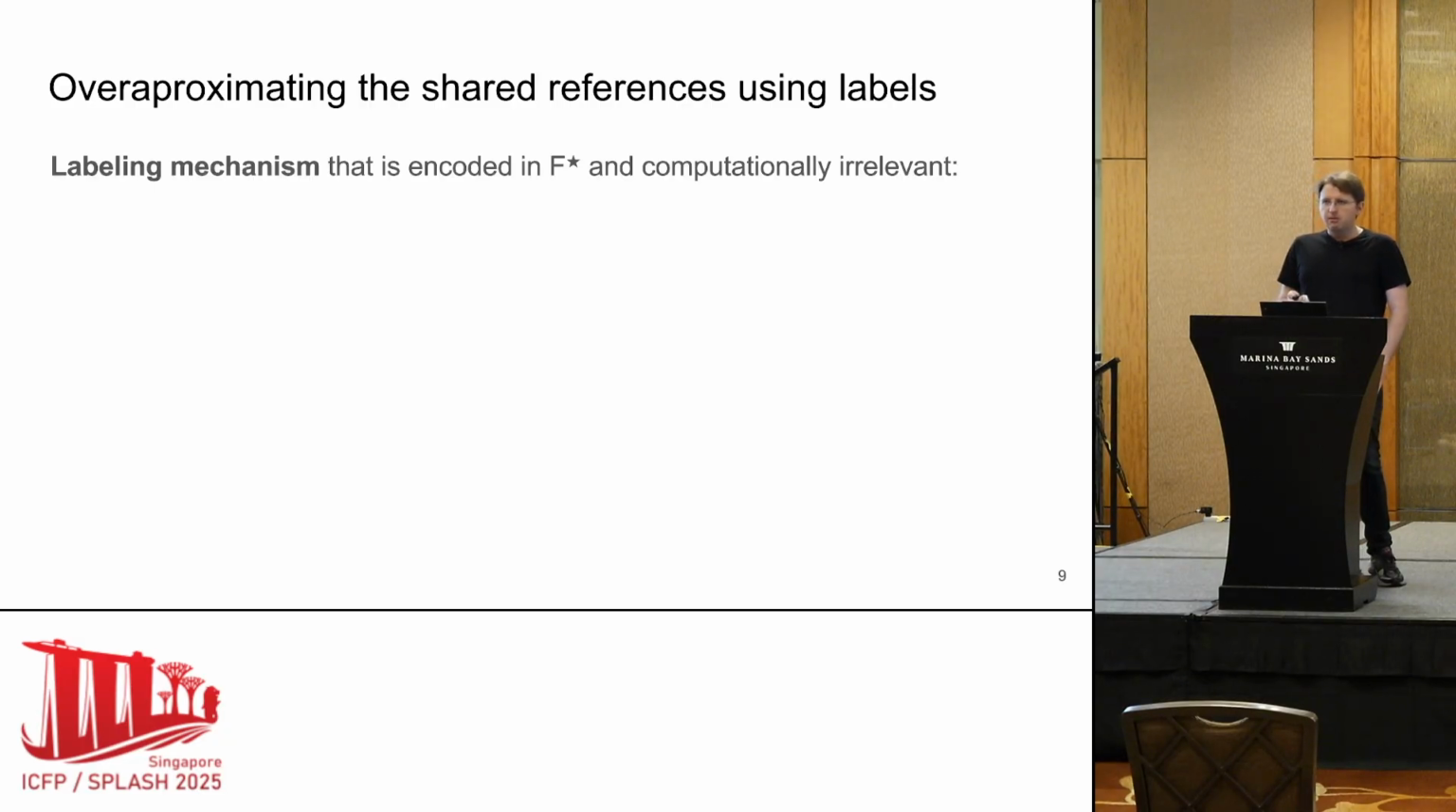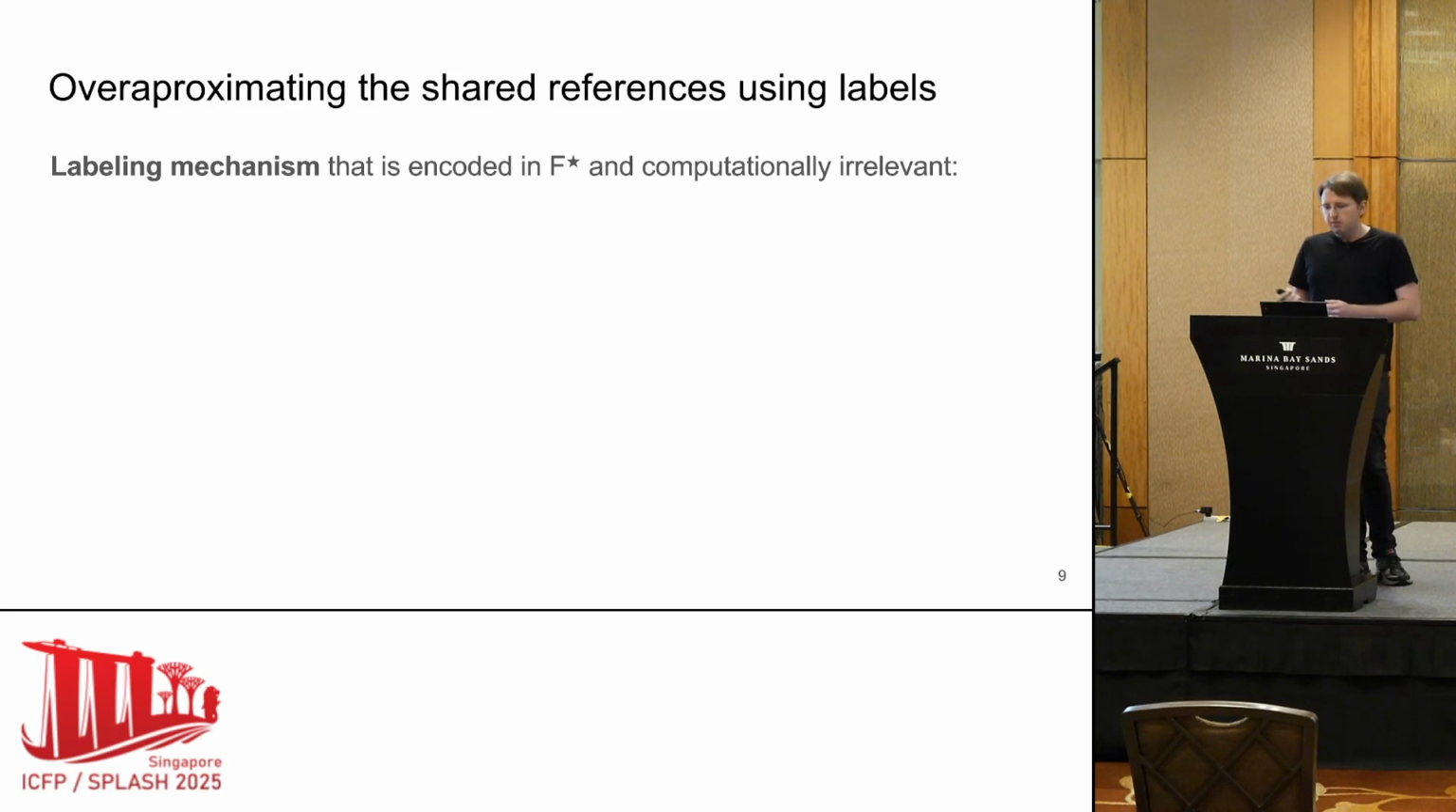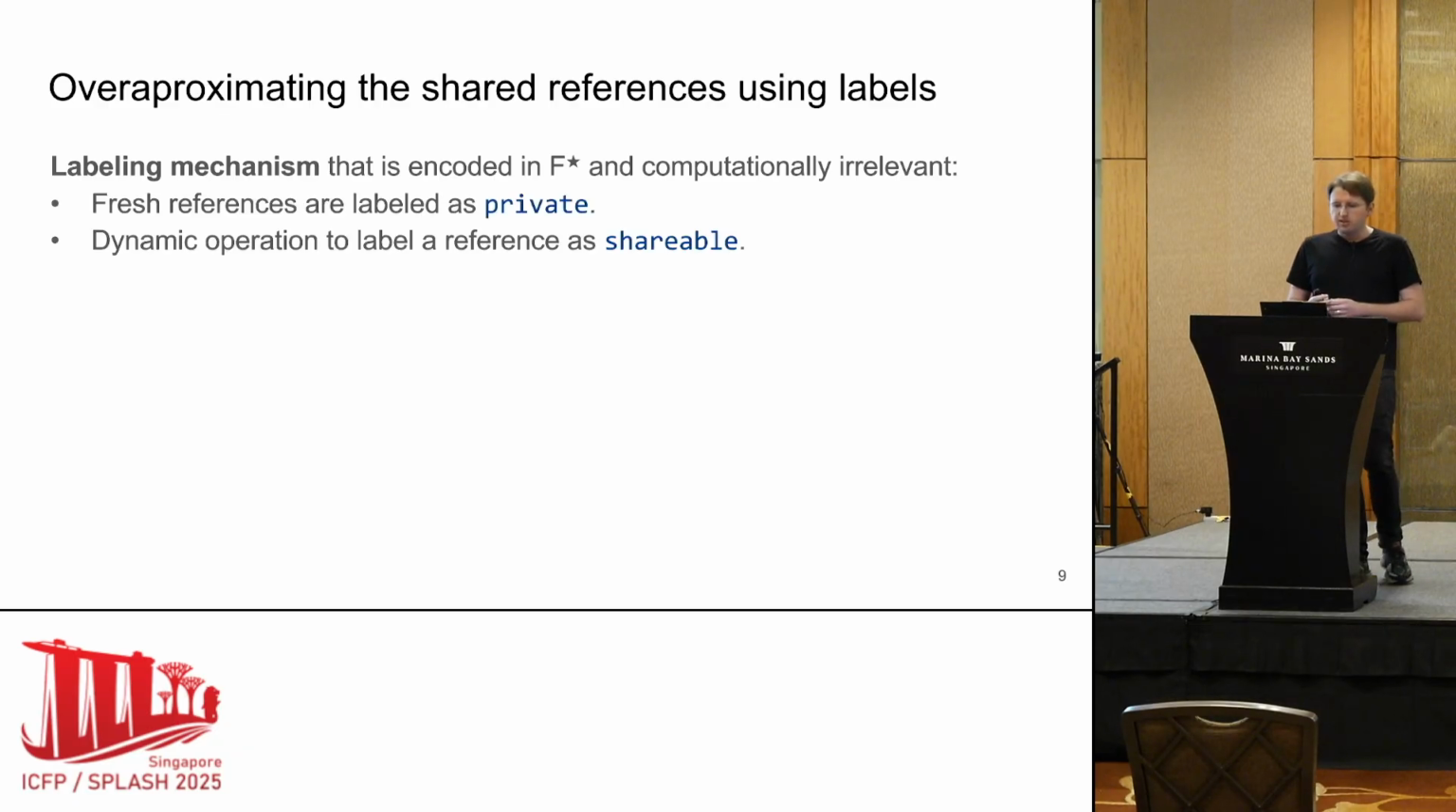So we introduce a labeling mechanism that's encoded in F star, so we don't change anything from how F star works. And this labeling mechanism is computationally irrelevant. It doesn't exist at runtime. It's used only to do proofs. Fresh references start as private. And then we have a dynamic operation that the user can use to label a reference as shareable.